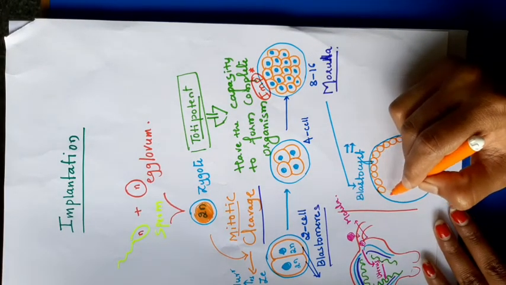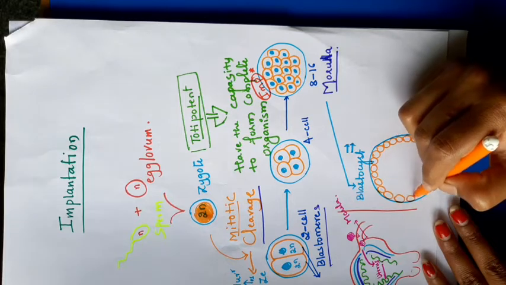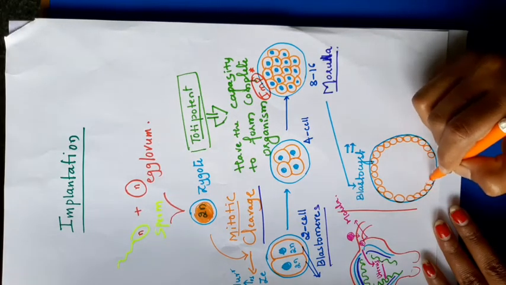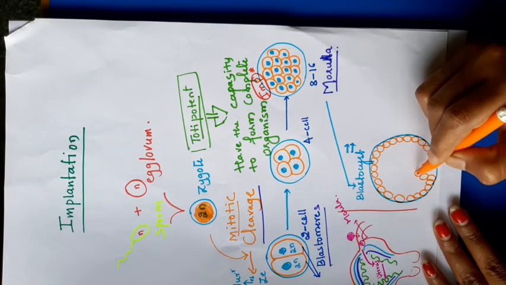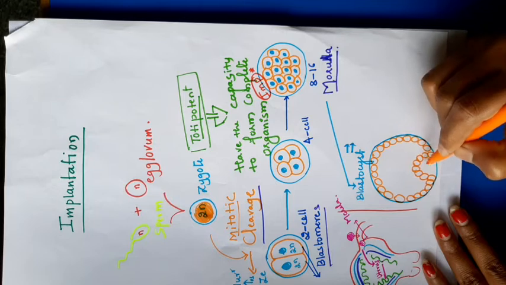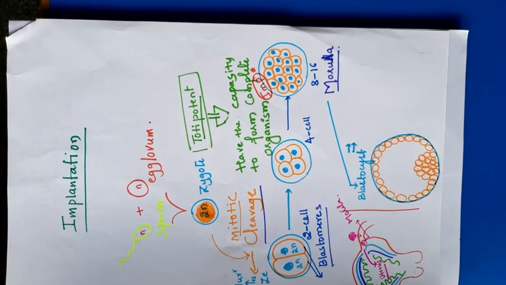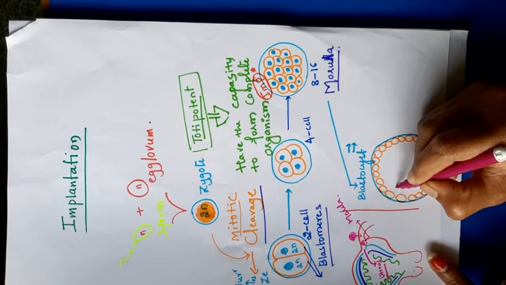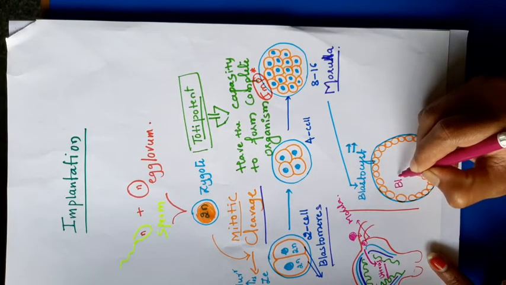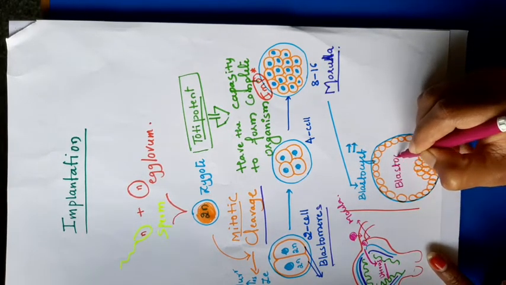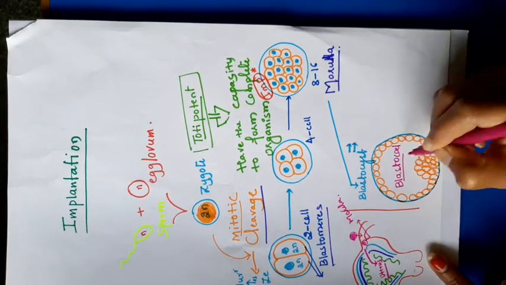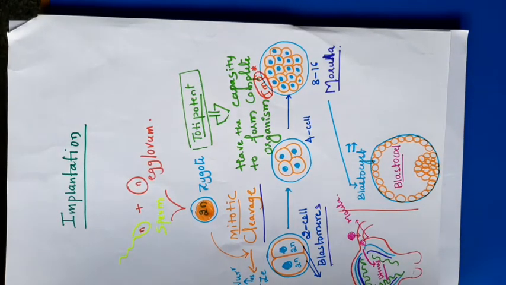These blastomeres start moving to the periphery. A group or bunch of cells is present at one pole of the blastocyst. The cavity present inside the blastocyst is the blastocoel cavity. This is the structure of the blastocyst.